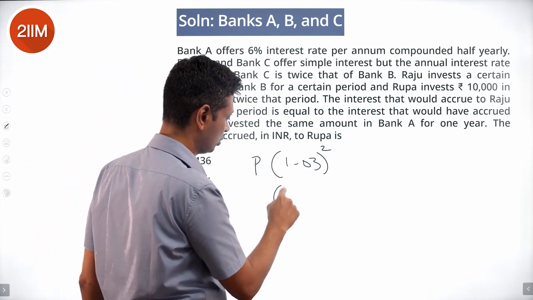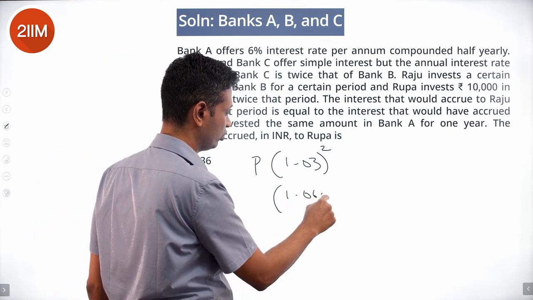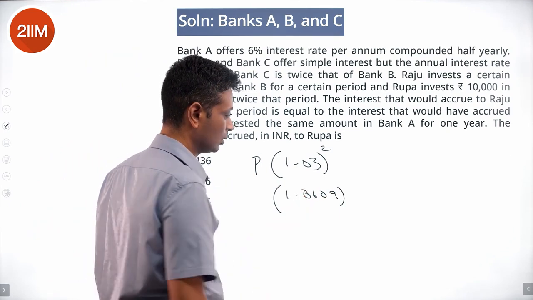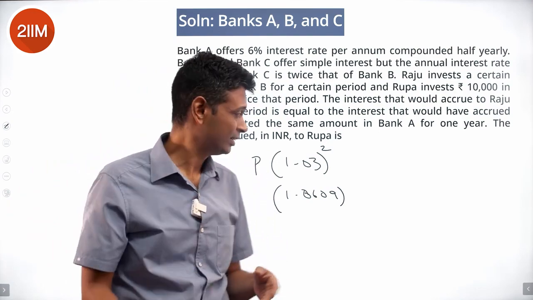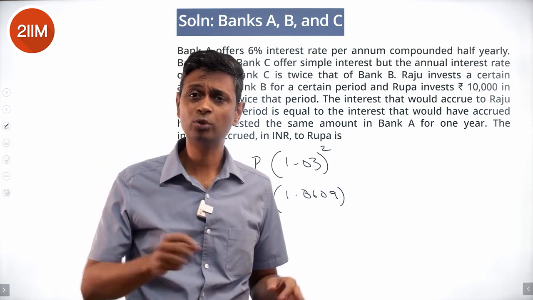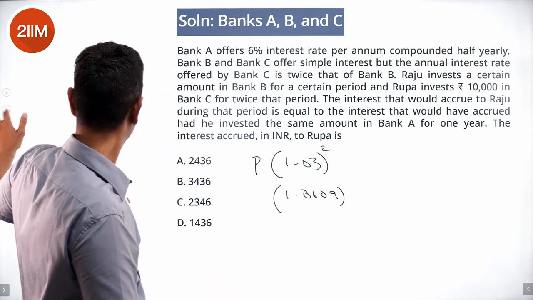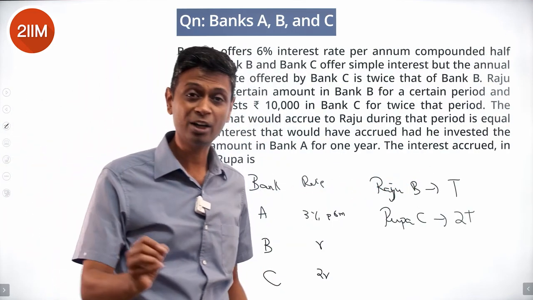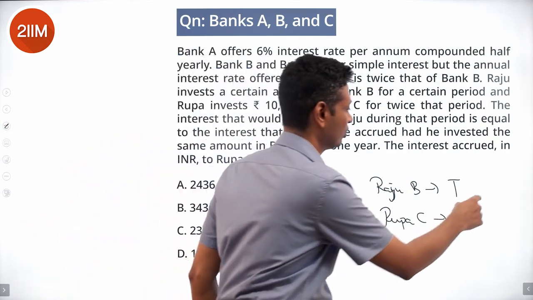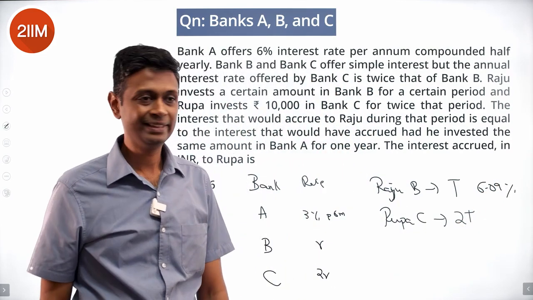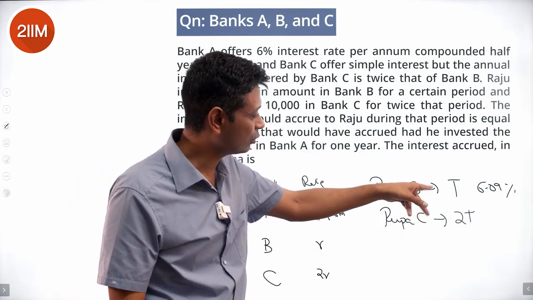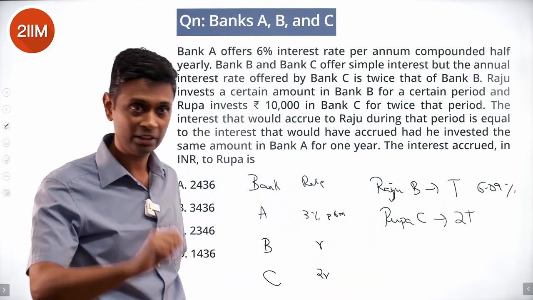This is 1.0609. So 3% compounded squared is 6.09% for the whole year. So this Bank B interest rate is 6.09%. He is putting at 6.09% for T rupees for time T.